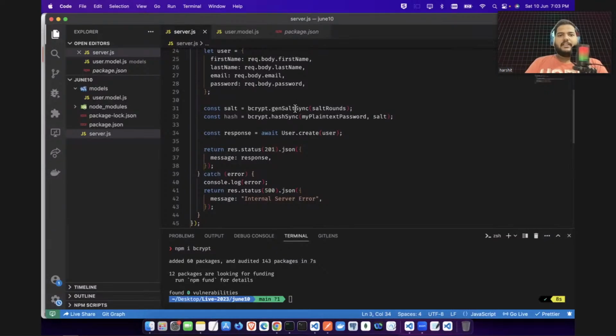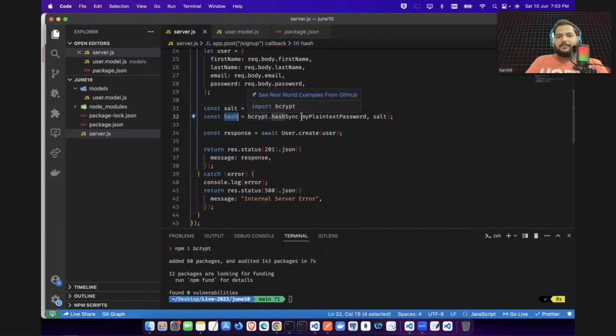Now here it is saying bcrypt generate salt. So what is the salt number? The salt number is actually you telling how many rounds of encryption you want. So you can give any number, let's say 5, 6, 7, 8, 9, 10. So you just give it 8. Okay, you want to do the encryption 8 times, like 8 levels of encryption. And so you have given this one here. Now this will be your password.